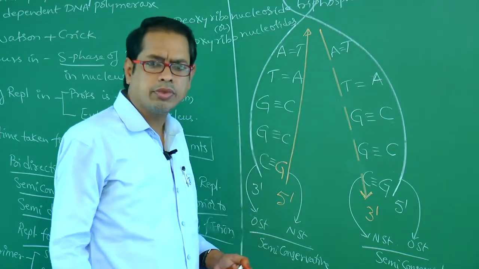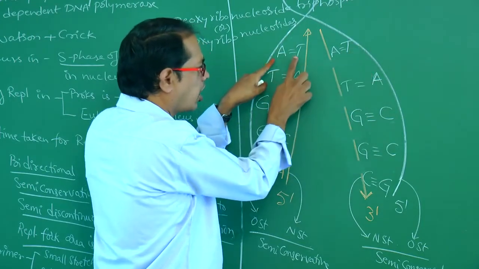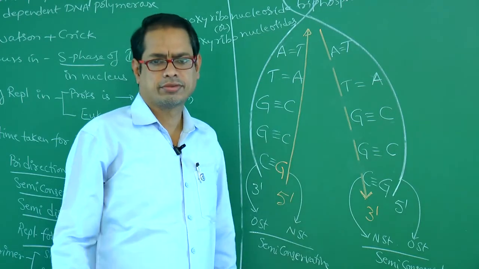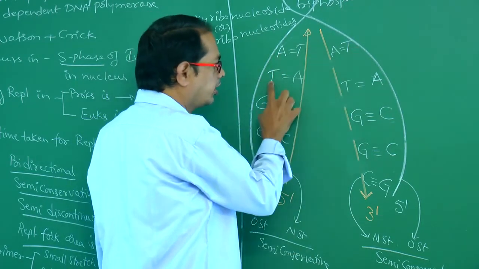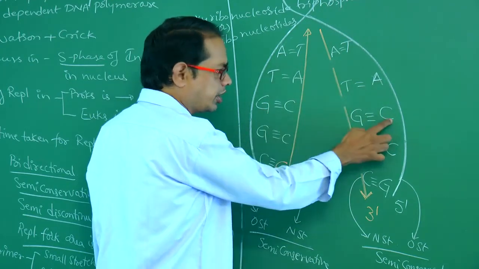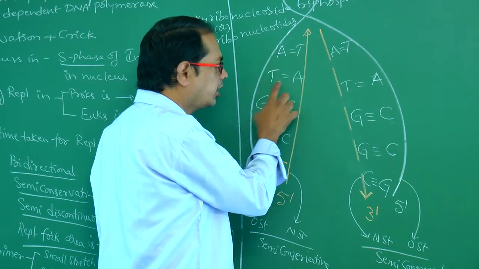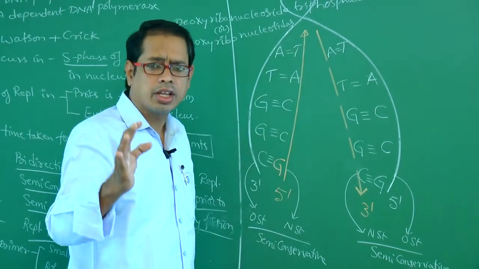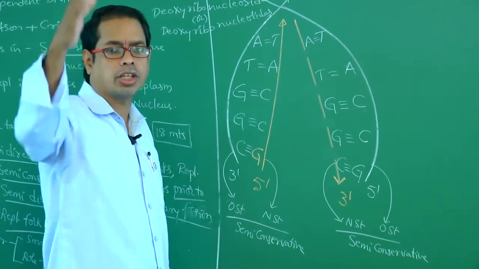Same or not same? Same. So the parental DNA sequence and the daughter DNA sequence are identical.